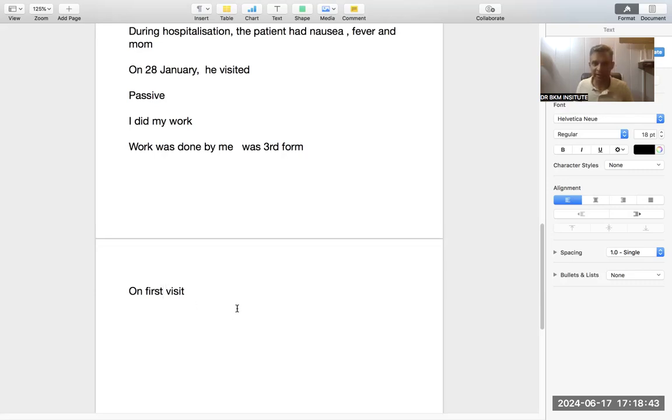Okay. Now see the tense. Only was plus third form if passive, if the work is done by the hospital, otherwise active. On first visit, he had A, B, and C. Symptoms, whatever symptom, fever, nausea, vomiting. Along with that, he was also having D and E. Both are, this is past indefinite, second form. This is past continuous, he was having.